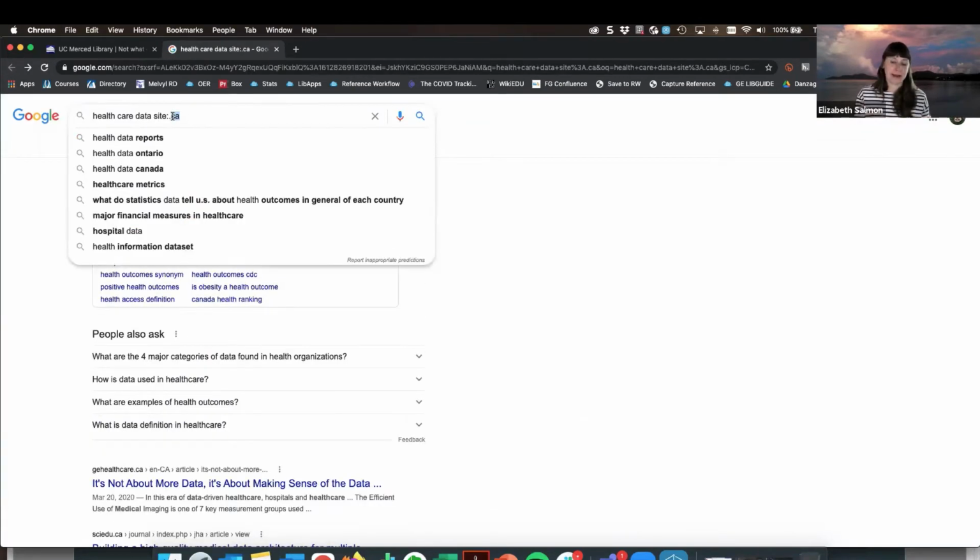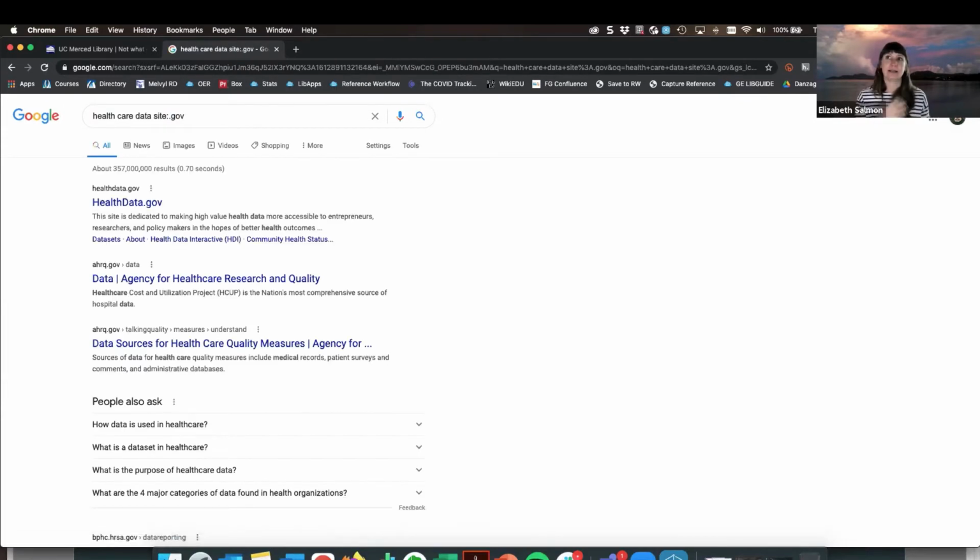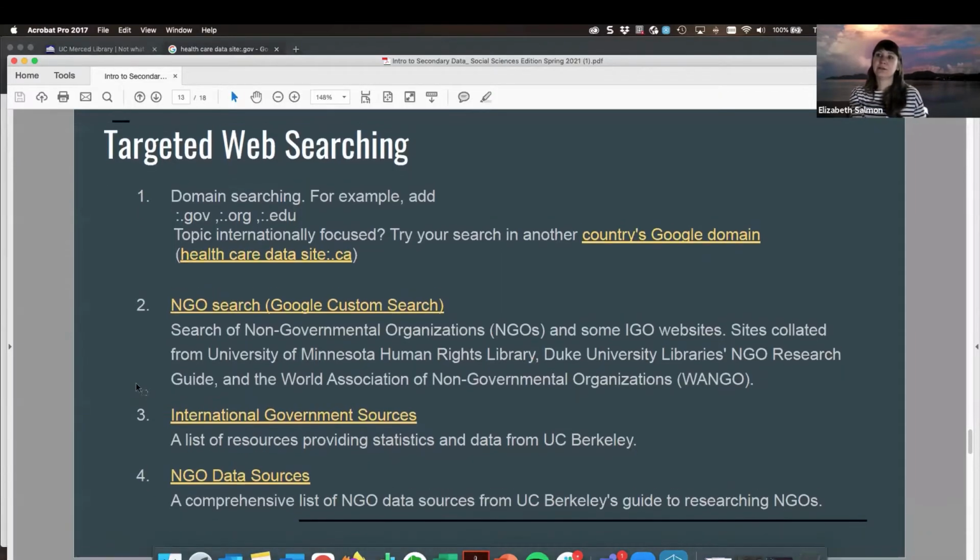You could play around with this too, if say you were interested in also looking at US government sites, we could change this to .gov as well. If you were looking for non-government agencies, there is a custom search tool that was created by a few different libraries.